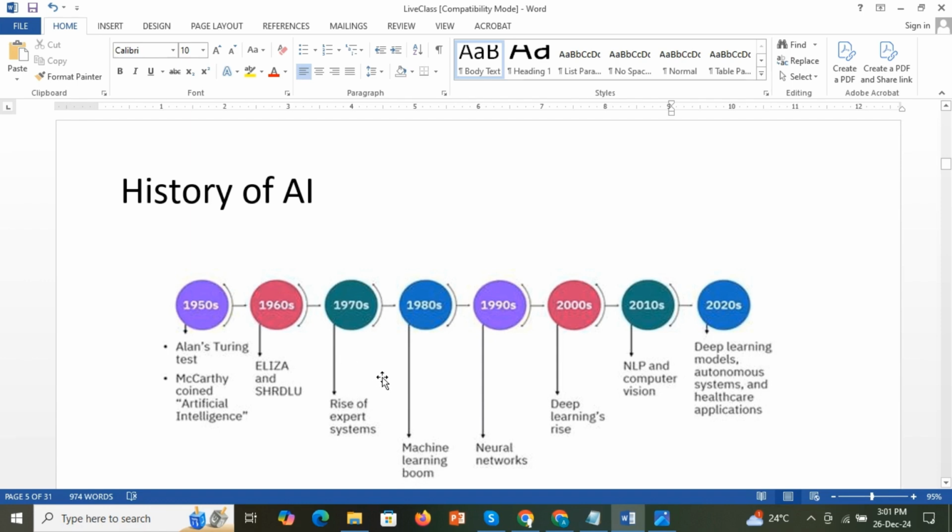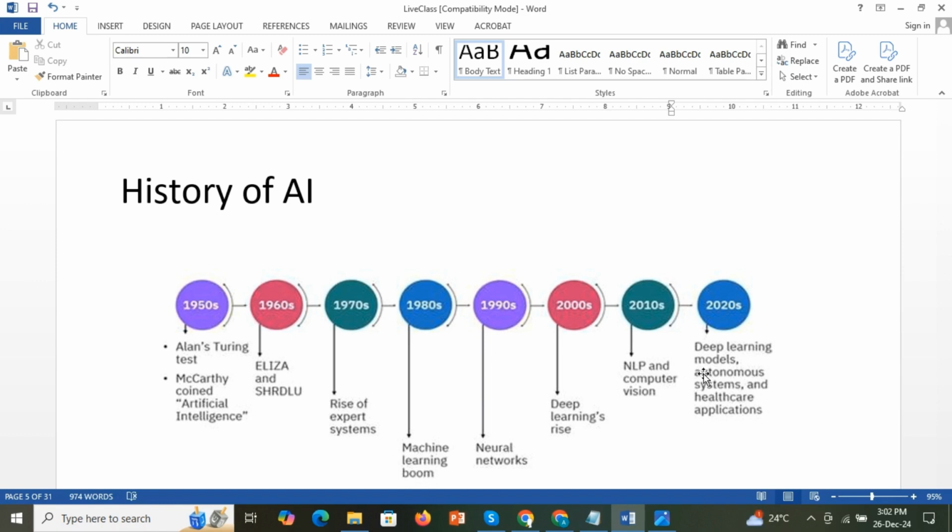And 1970 to 1980 is considered the AI winter, because there was not much progress in the AI field. It faced many limitations like computational power, and progress was slow because of unmet expectations. So we consider 1970 to 1980 the AI winter, and from the 1980s till now you can consider the modern era. Modern era means it's still progressing, right?